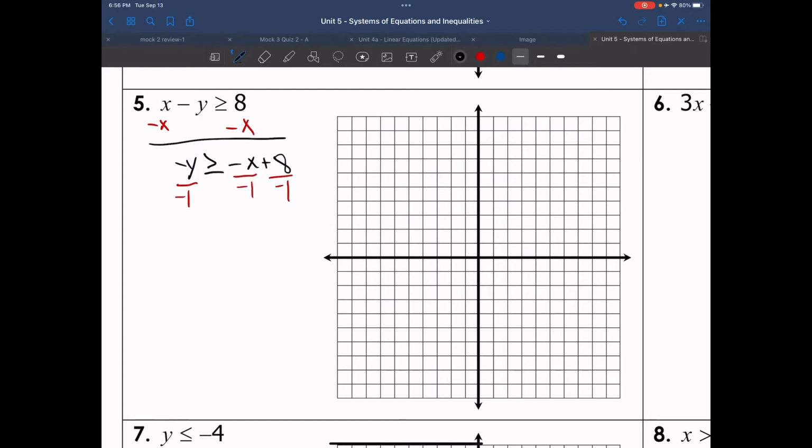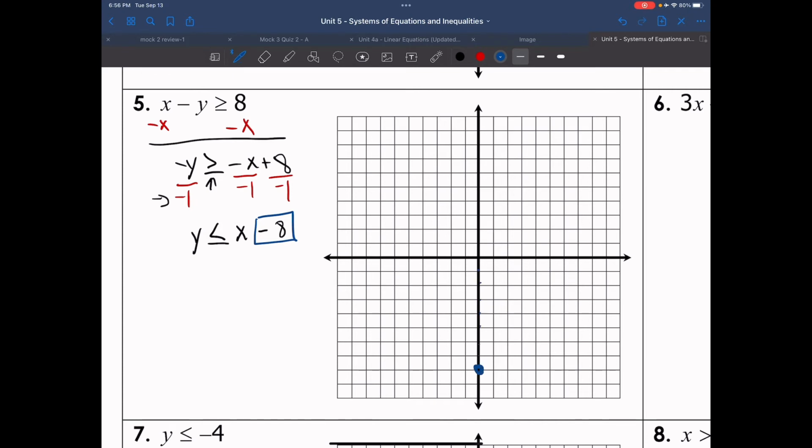So what that leaves me is y. But remember, if I'm dividing by a negative number, I have to change my inequality. So y is less than or equal to negative x minus 8. Where -8 is my y-intercept, so I go to -8. 1, 2, 3, 4, 5, 6, 7, 8.